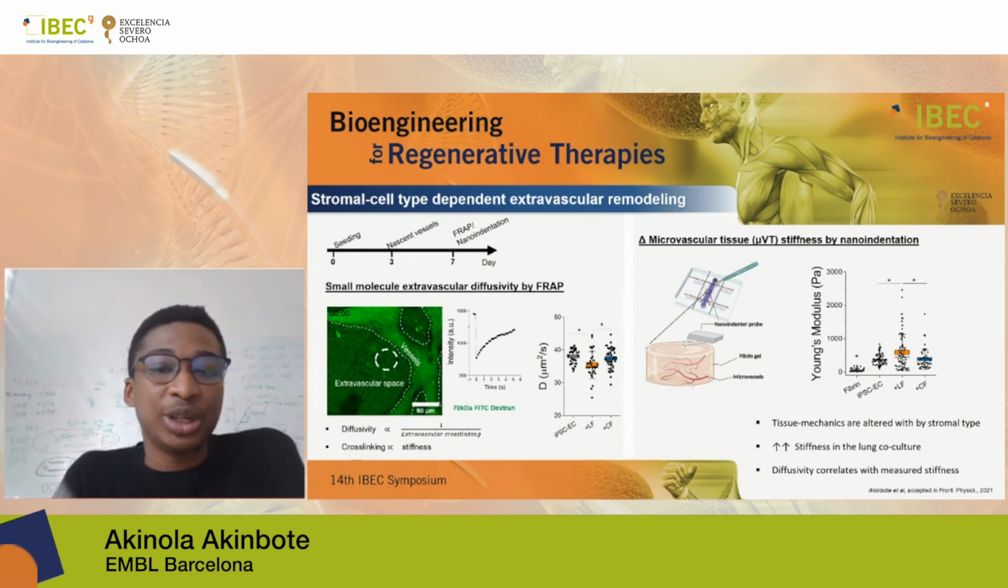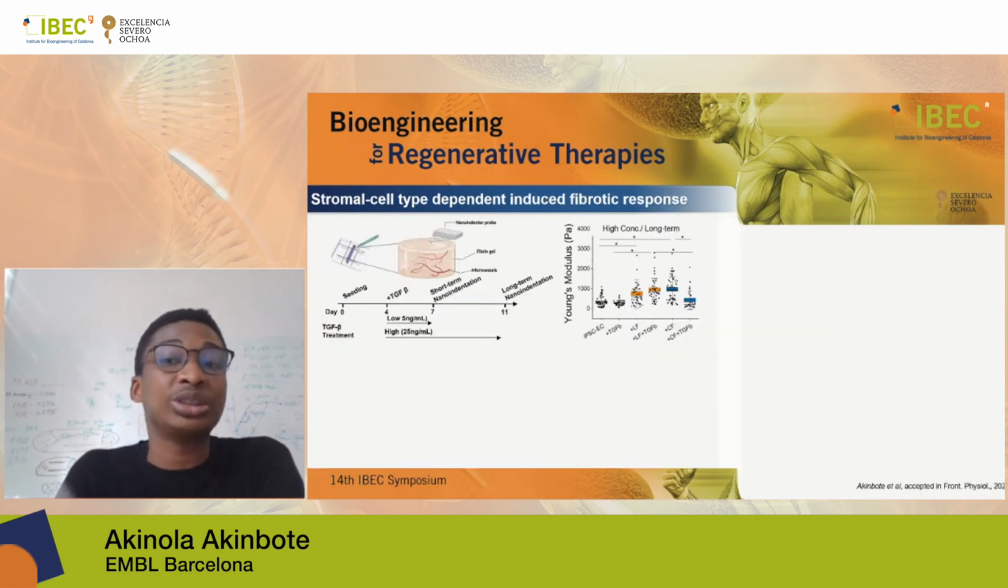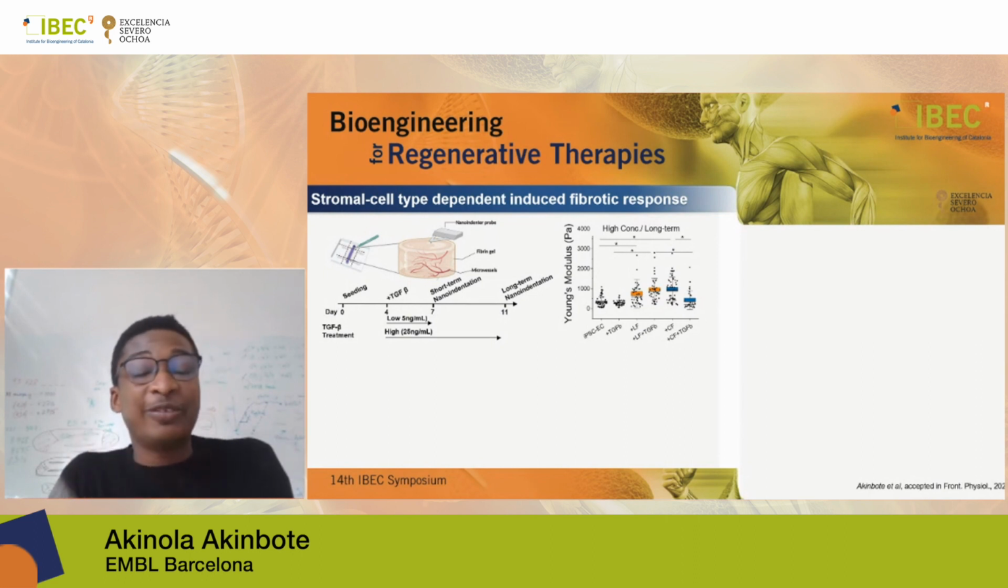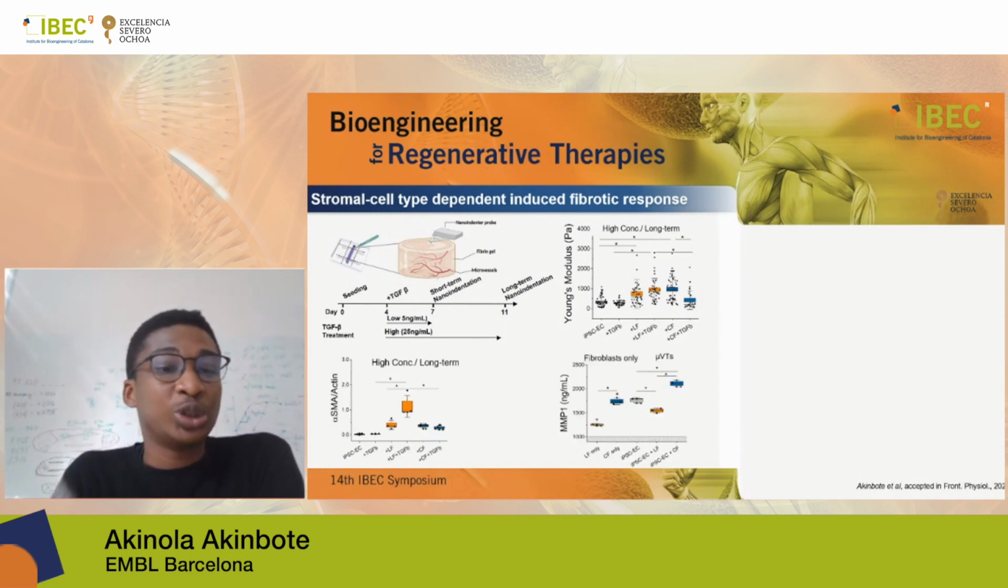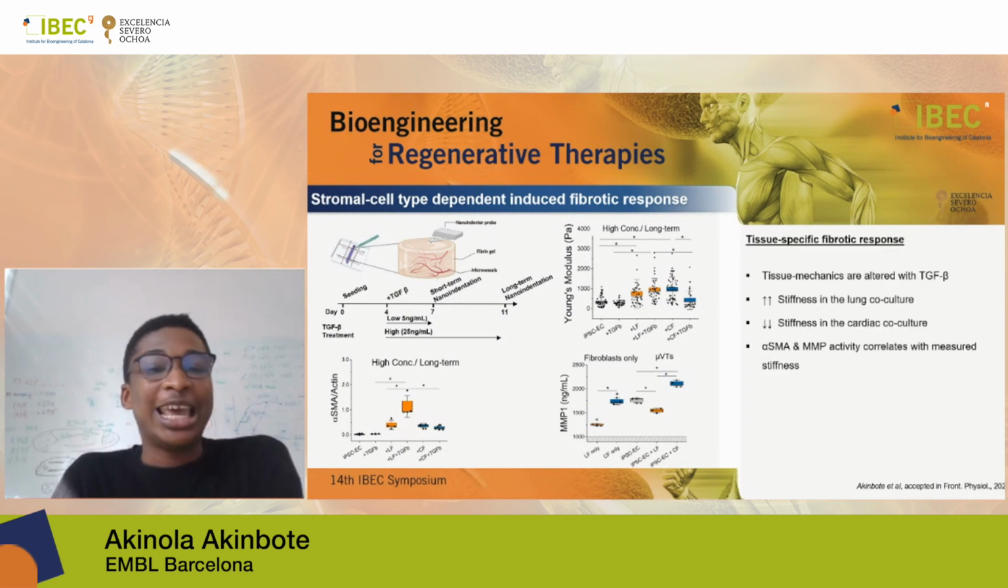Seeing that differences were observed in the microvascular tissues we created, we then wanted to explore TGF-beta-induced fibrosis. We did a series of nanoindentation experiments at low and high concentrations of TGF-beta, and we saw differences in fibrotic stiffness related to what had been reported in the literature. We also saw that smooth muscle actin expression, as a marker of myofibroblasts, was in line with the measured stiffnesses we had, as well as the matrix metalloprotease activity also correlating with the measured stiffness.